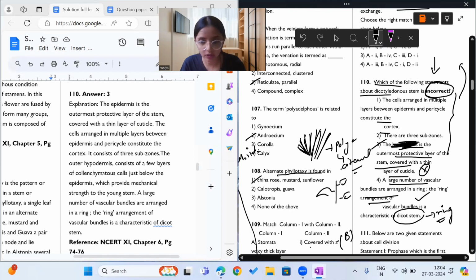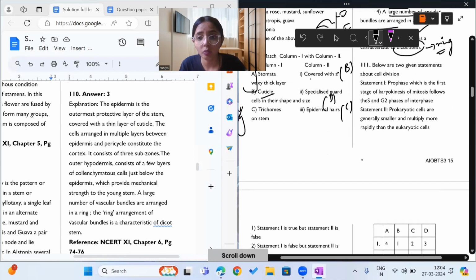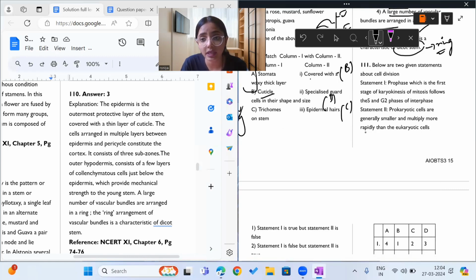I hope it was clear to you. Moving on to question 111. Below are two given statements about cell division. Statement 1: prophase, which is the first stage of karyokinesis of mitosis, follows the S and G2 phase of interphase.